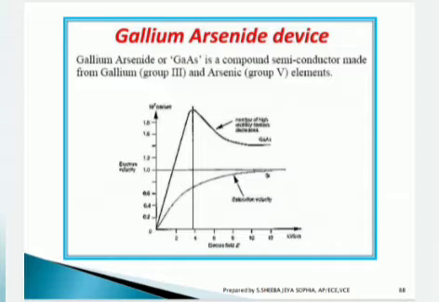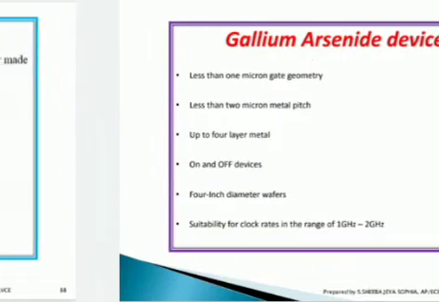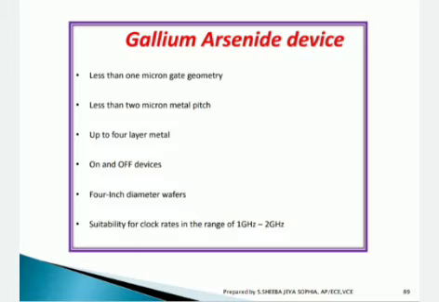As you can see here, the graphical representation of gallium arsenide is clearly noted in terms of its electron velocity and the number of high mobility carriers decreasing with increase in the semiconductor compound. This gallium arsenide device has less than 1 micron gate geometry and less than 2 micron metal pitch. Up to 4 layer metal is available, and on and off devices are also working. 4-inch diameter wafers are given here, which is suitable for clock rates in the range of 1 GHz to 2 GHz.